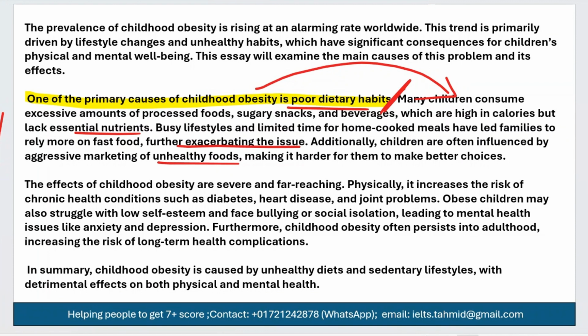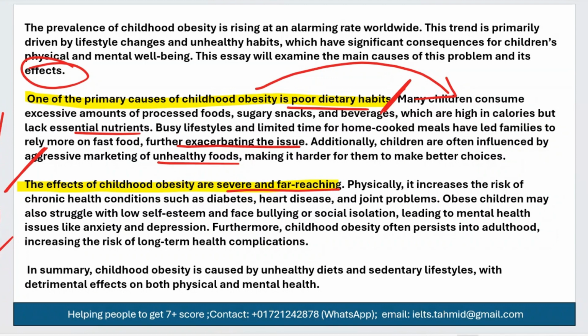So this is our first body paragraph. Now we'll see the second body paragraph. In the second body paragraph as well, we see the same structure but a different viewpoint. It means the first sentence is going to be the topic sentence. So this one is the topic sentence, and after that we'll find the supporting details part. However, in this case, the writer will write about the effects of obesity among children. So the topic sentence here: the effects of childhood obesity are severe and far reaching. So this is the main claim here, and it would be explained in the supporting details part.